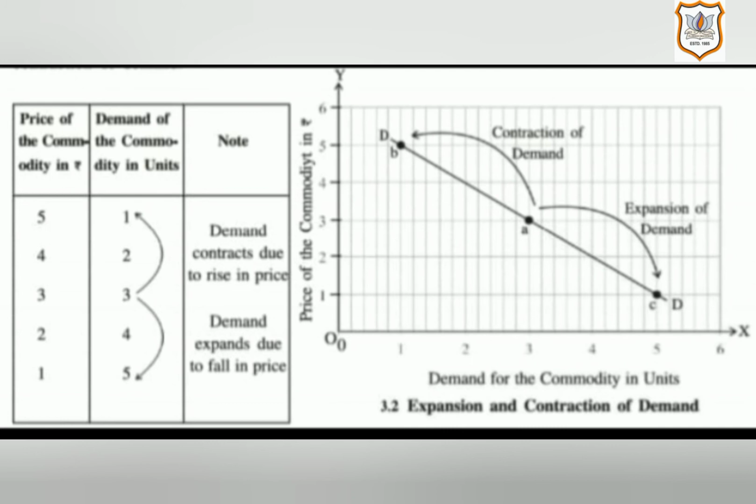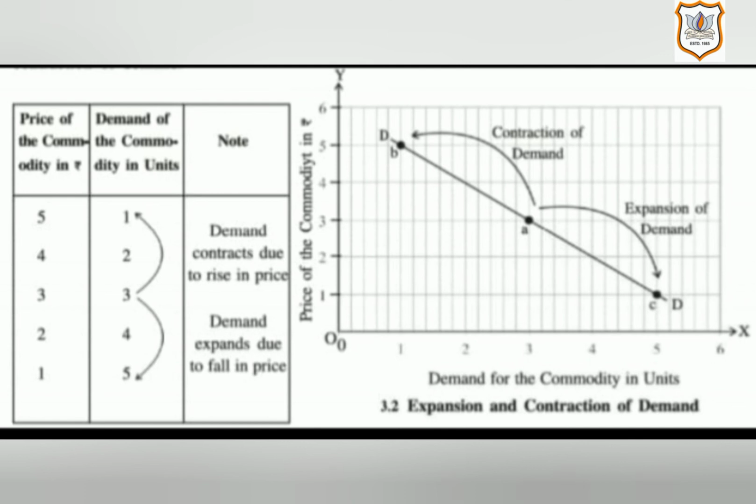This is reflected in the diagram at point A. Now, when price falls to rupees 1, the demand expands to 5 units, which is shown as point C in the diagram. So this movement from point A to point C on the demand curve DD is called expansion of demand.